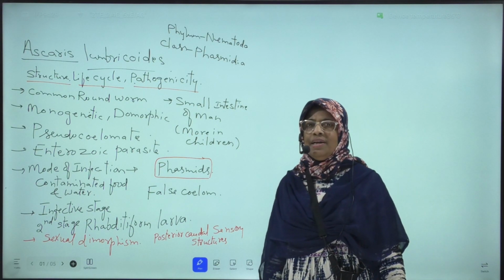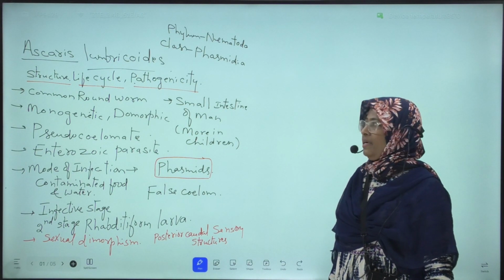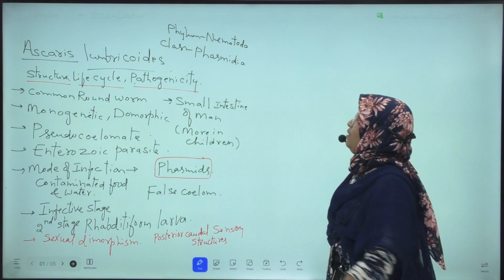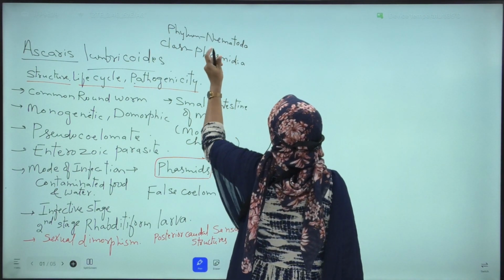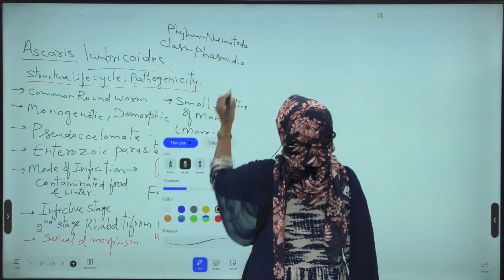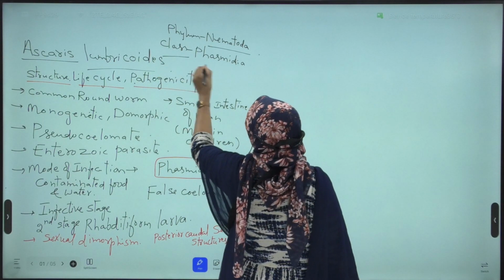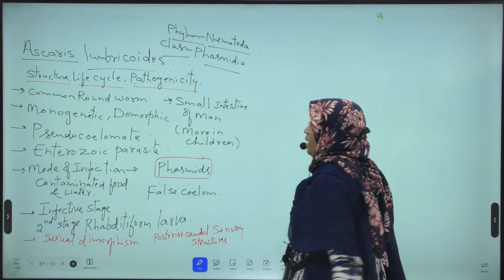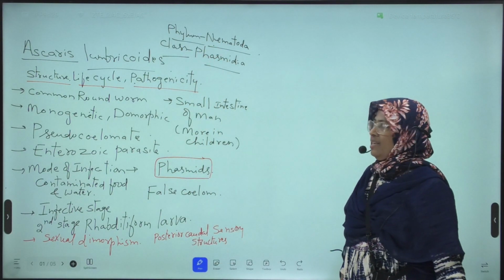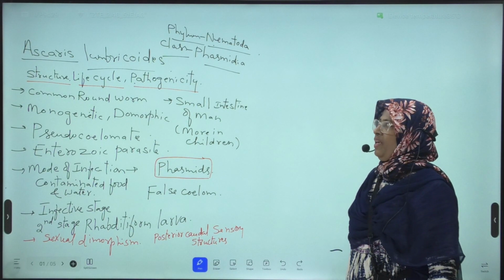What is Ascaris lumbricoides? It is a parasite which belongs to phylum Nematoda and class Phasmidia.